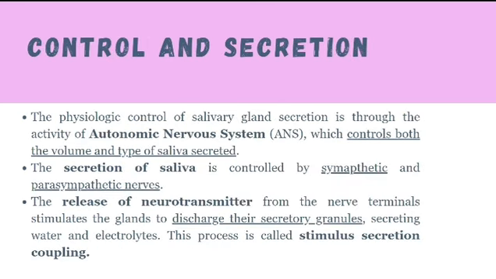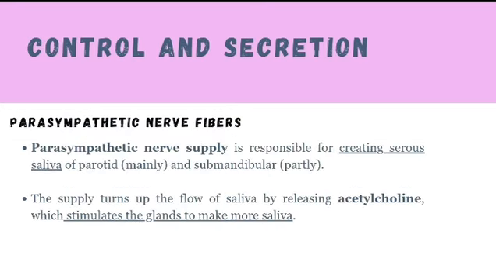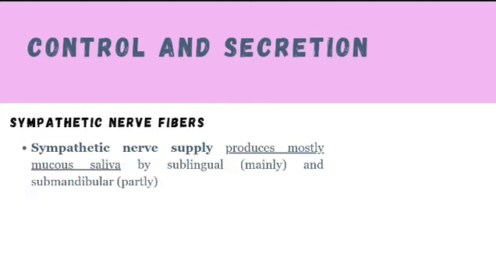Meanwhile, the control and secretion. The physiological control of salivary gland secretion is through the ANS, which controls the volume and the type of saliva secreted. The secretion of saliva is controlled by sympathetic and parasympathetic nerves, and the release of neurotransmitter from the nerve terminals stimulates the glands to discharge their secretory granules. This process is called stimulus-secretion coupling. The parasympathetic nerve fibers are responsible for creating serous saliva from the parotid and submandibular glands. The sympathetic nerve fibers produce mostly mucous saliva from the sublingual and submandibular glands.